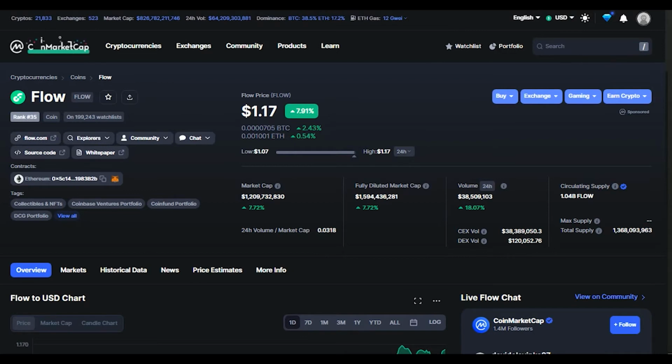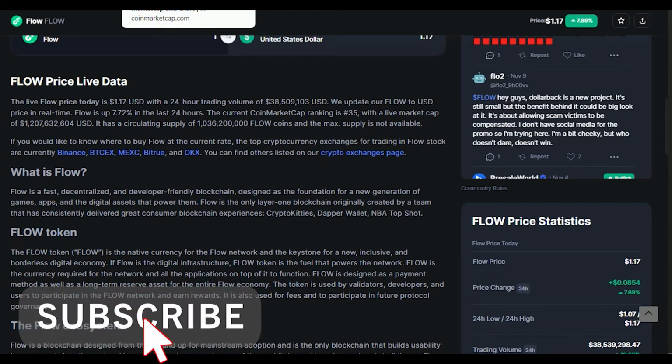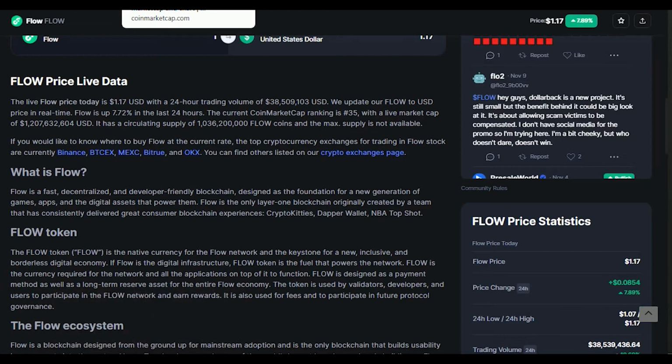So guys, what is Flow? Flow is a fast, decentralized, and developer-friendly blockchain designed as a foundation for a new generation of games, apps, and the digital assets that power them. Flow is the only layer 1 blockchain originally created by a team that has consistently delivered great consumer blockchain experiences: CryptoKitties, Dapper Wallet, NBA Top Shot.